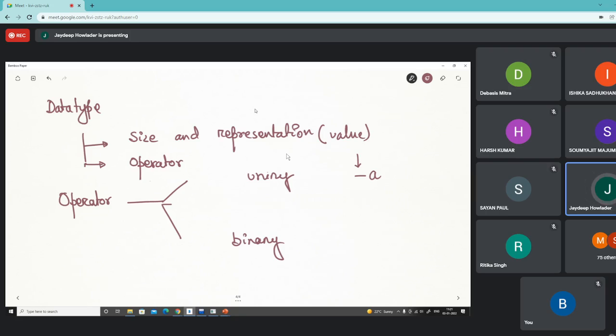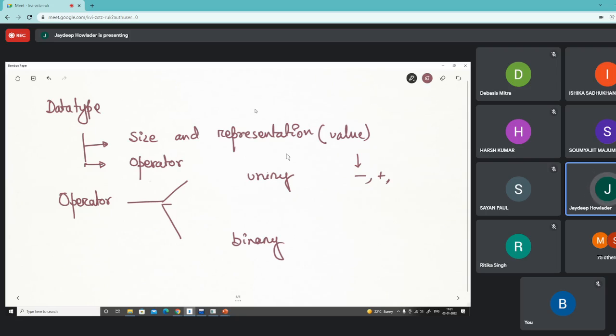So the value is 5, I want to make it minus 5. The value is minus 5, I want to make it plus 5. So I am just modifying the sign of the magnitude. There are different types of operations which are unary, like the positive operation, then the negative operation, and there are other operations we will also learn later on.